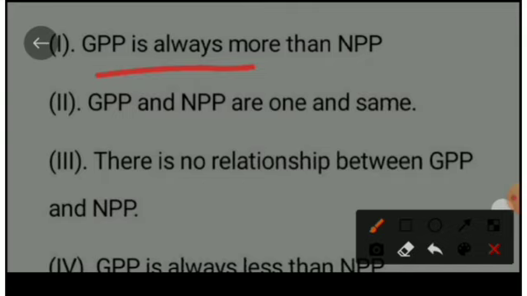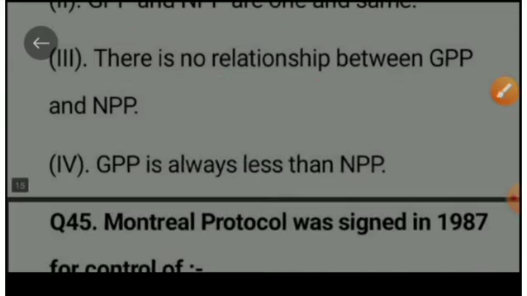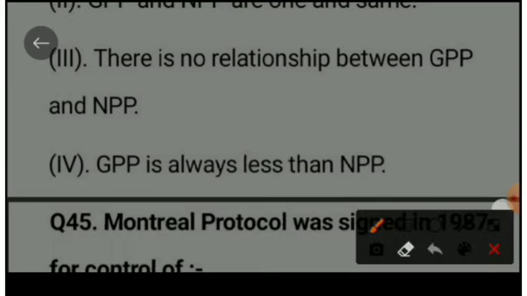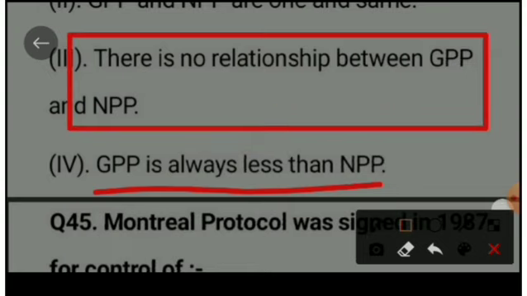Option B, gross primary productivity and net primary productivity are one and the same. Option C, there is no relationship between gross primary productivity and net primary productivity. Option D, gross primary productivity is less than net primary productivity. The right option is, there is no relationship between gross primary productivity and net primary productivity.